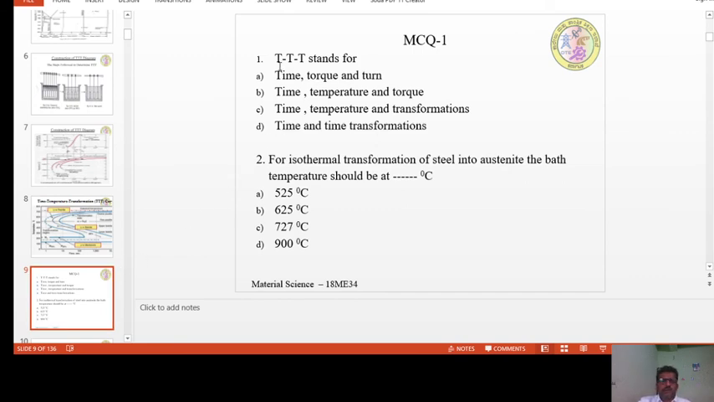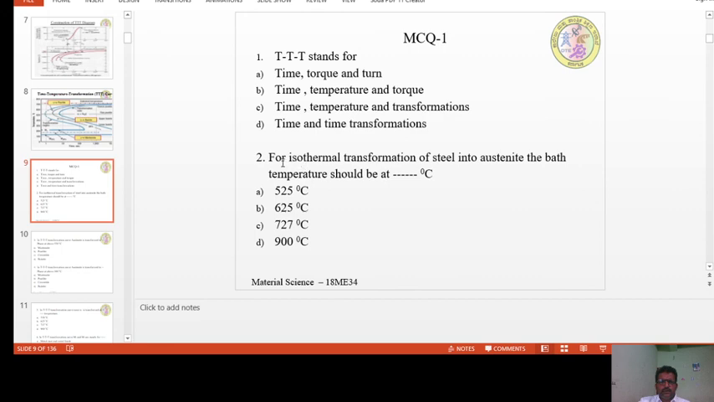The first one is, TTT stands for time, torque, and turn? No. Time, temperature, and torque? No. Time, temperature, and transformation? C is the correct answer. And the last one he has given is time and transformation. So for this, time, temperature, and transformation is the correct answer.